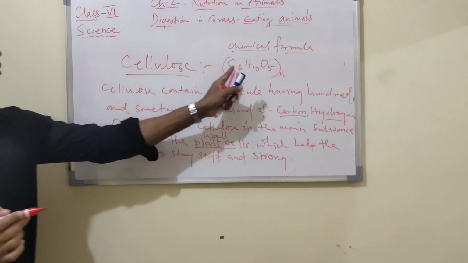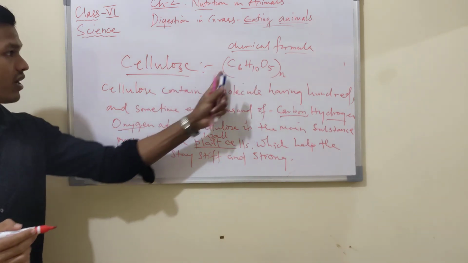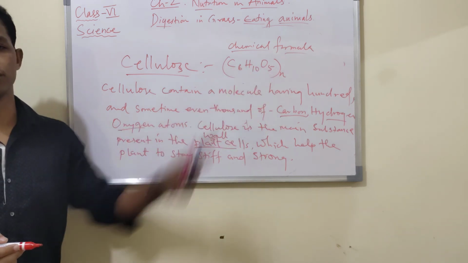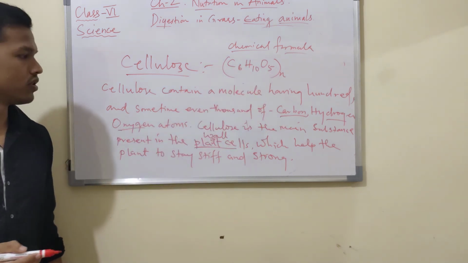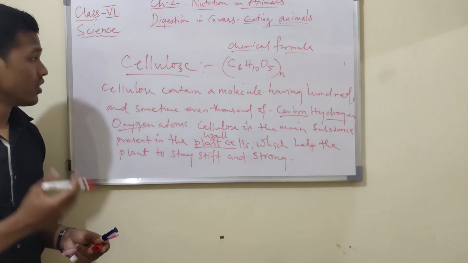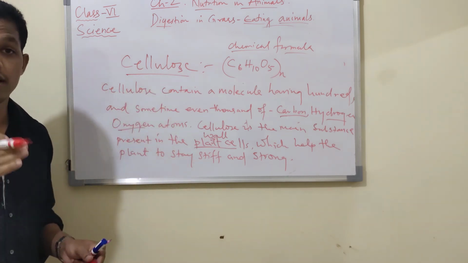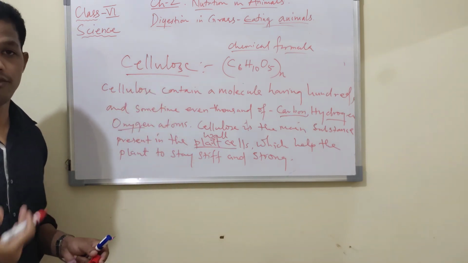There is no need to write it, it is only for your understanding. It contains carbon, hydrogen and oxygen atoms. So this is the cellulose definition. We cannot digest this cellulose. It acts in our body as fiber, which helps in many purposes in our body.